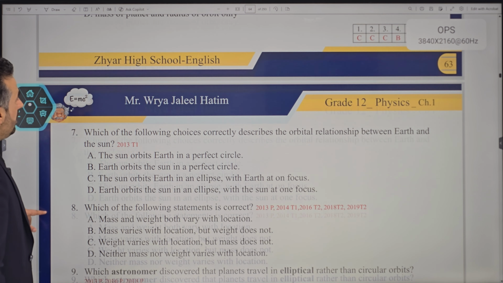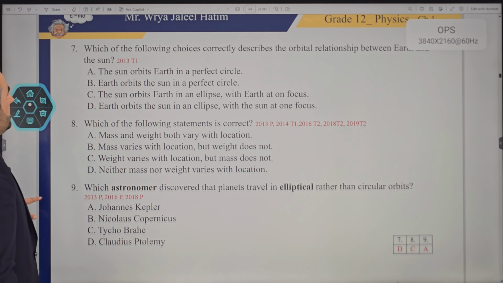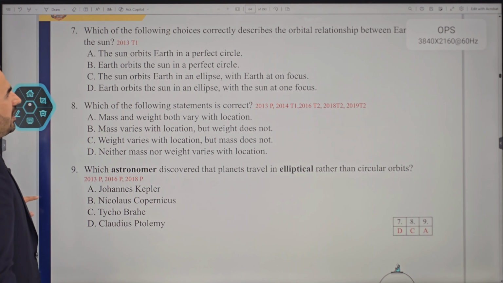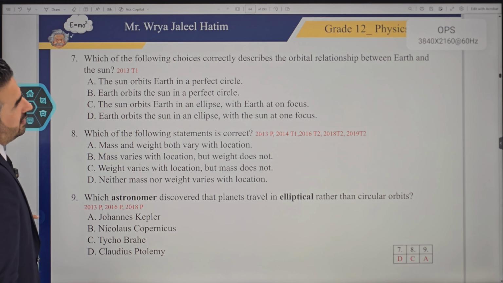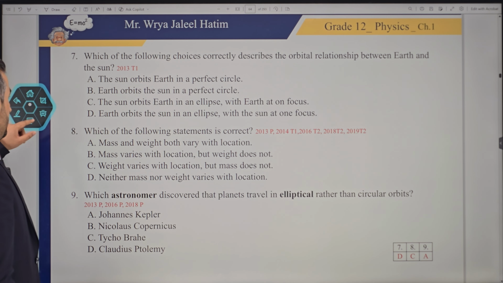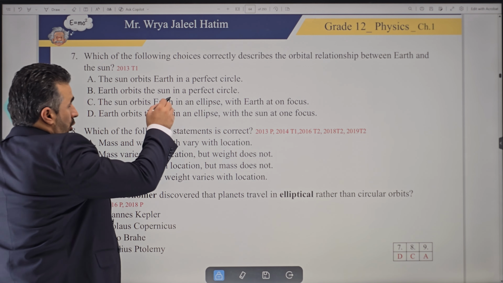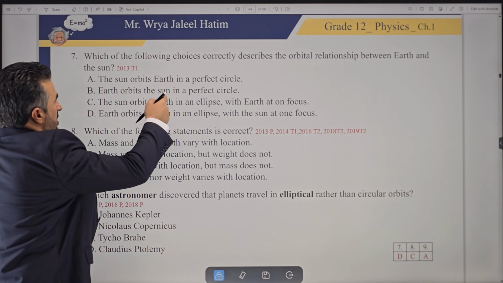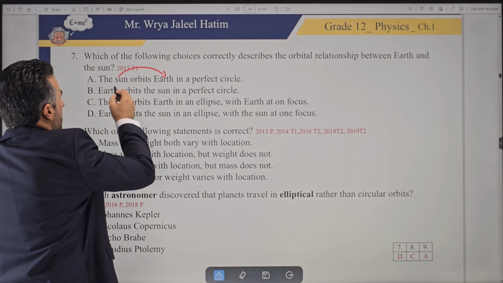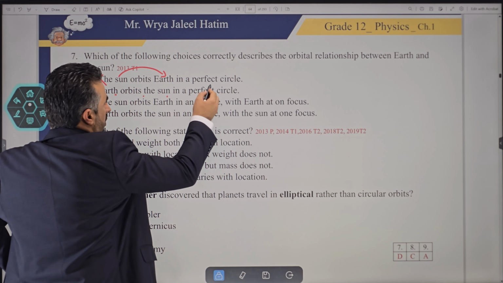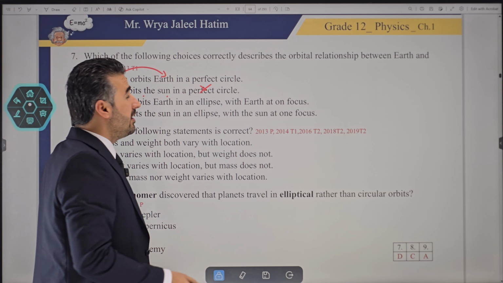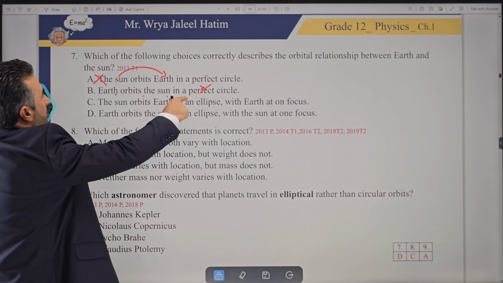All right. This one is also a very good one, actually. It says, which of the following choices correctly describes the orbital relation between Earth and the Sun? Watch this. It says the Sun orbits the Earth in a perfect circle. Is it the Sun that orbits the Earth? No. Earth orbits the Sun in a perfect circle. So nobody's perfect, right? So that is also incorrect, remember.